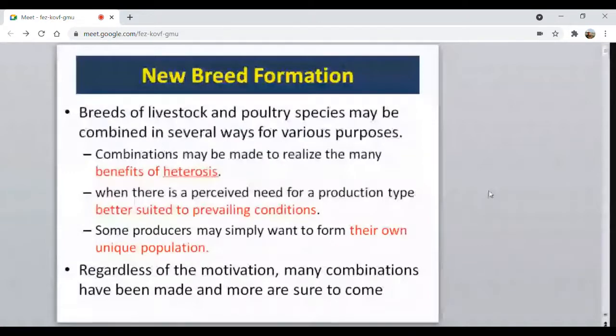required. Then let us see for what purposes these animal breeders try to develop a new breed even after having so many breeds, say 50 in our country. Even then, why do we want a new breed? So here what they want is that combinations may be made to realize the benefits of heterosis. As I told, the basis of new breed formation is crossbreeding. Crossbreeding means breeding between different breeds. It may be 2 breeds, it may be 3 breeds, it may be more than that.